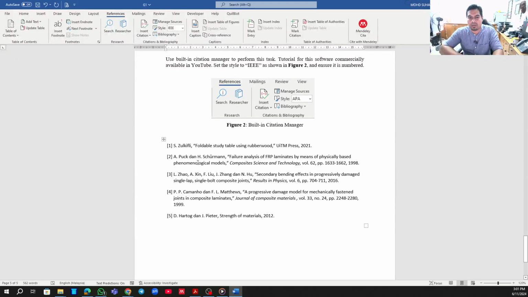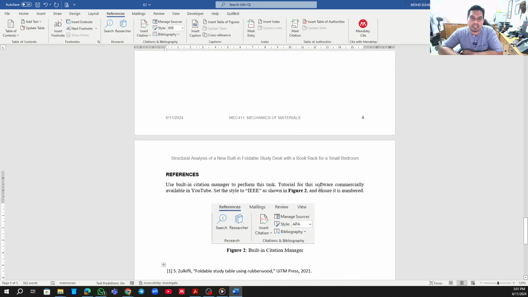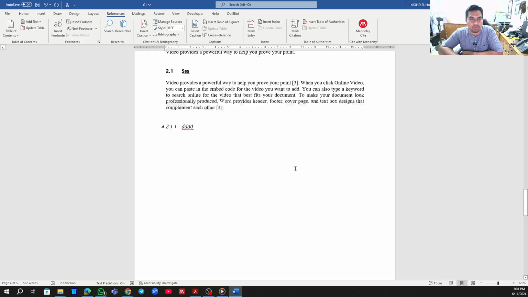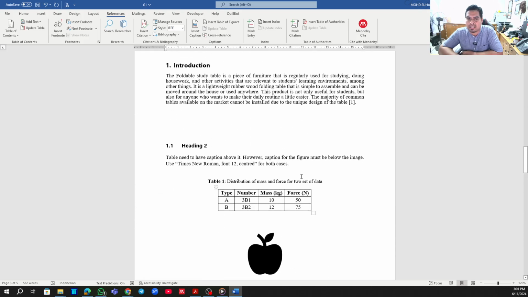So here actually it is already there, so you don't need to make it double. The rest I feel is just a dummy with my paper and everything. So you have to manually input it here. Don't need to use Mendeley or whatsoever. Just use the built-in reference citation manager that Microsoft Word already provides to you. Okay, so the rest I think is quite straightforward.